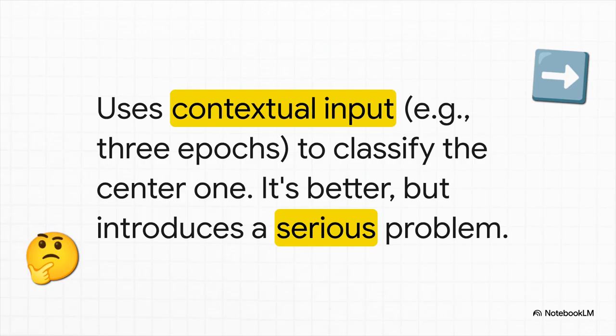So of course, the next logical step was the many-to-one method. Now the AI looks at a whole sequence of epochs, like the phrase, a very happy day, to figure out the one in the middle. This is better. It uses context, but it brings up a really subtle and serious problem. How do we know the AI is actually learning from our target word, happy, and not just getting confused by its neighbors, very and day?